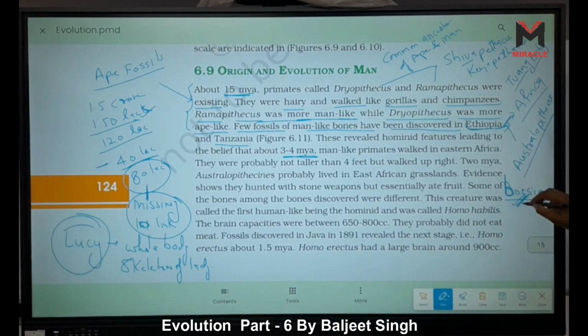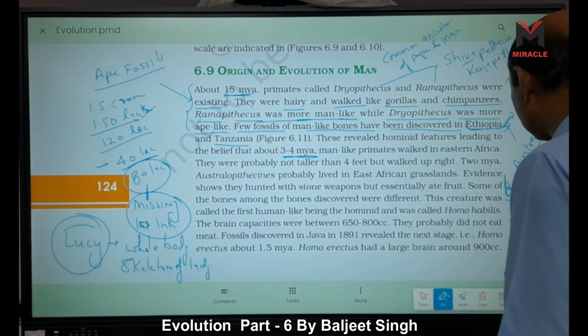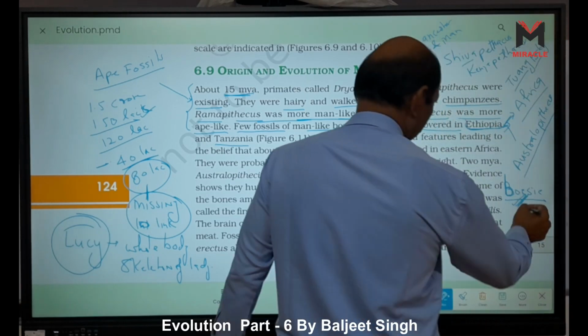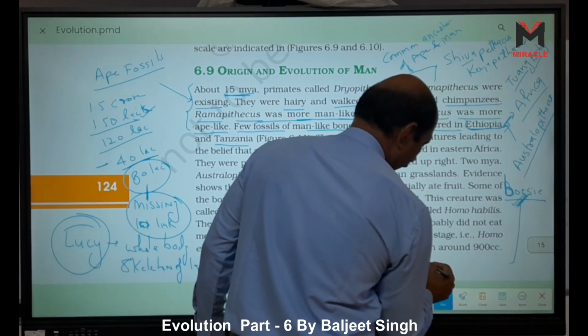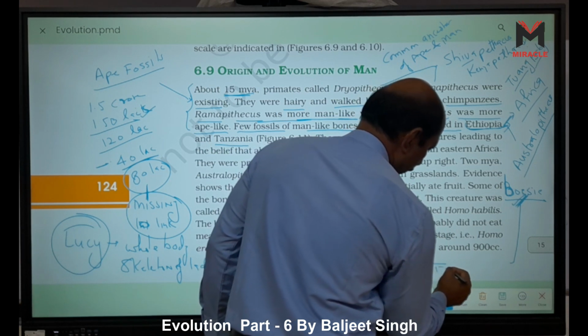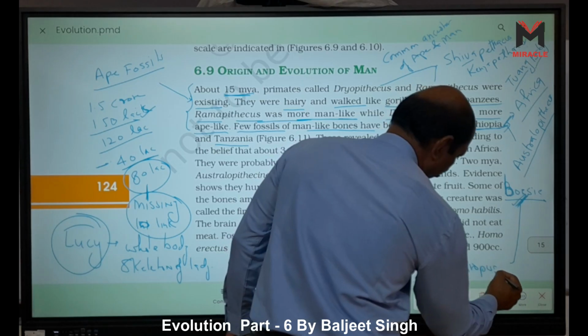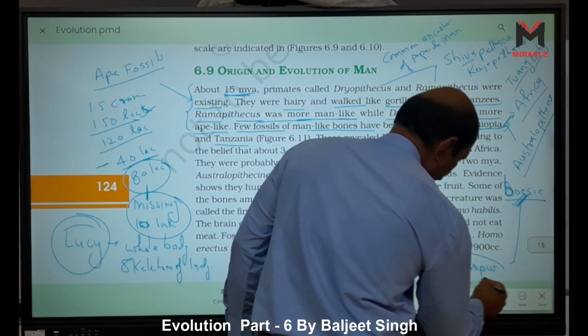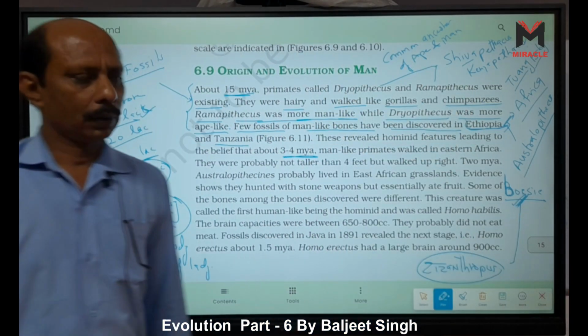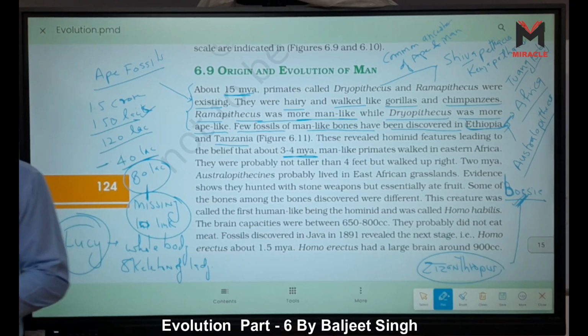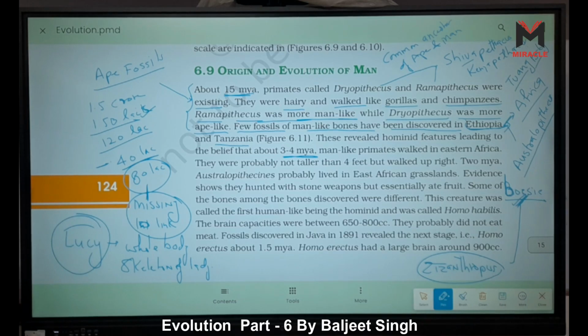It is present in Ethiopia, and another name of this Australopithecus is Zinjanthropus. They are called Zinjanthropus. Australopithecus boisei, right? And another one is Australopithecus africanus.